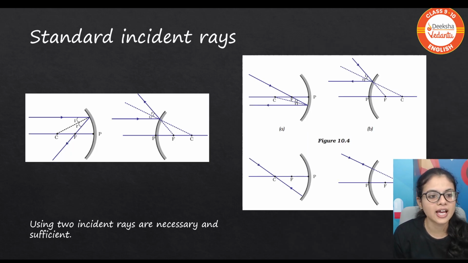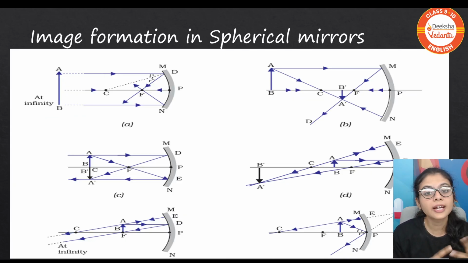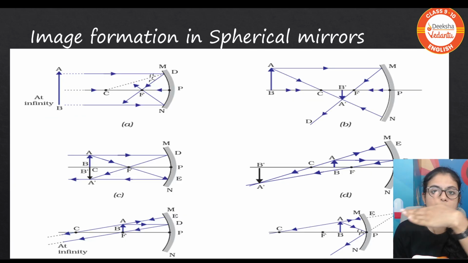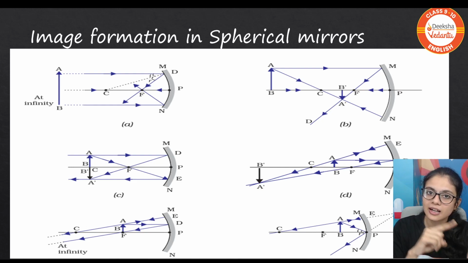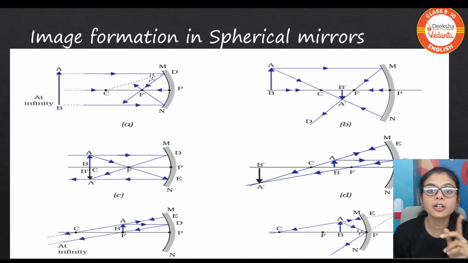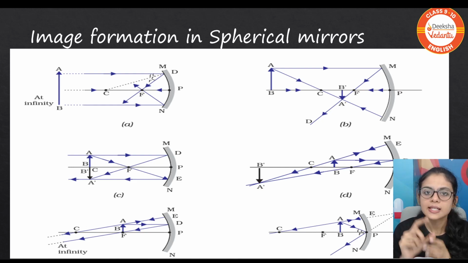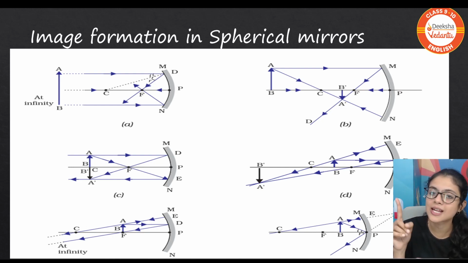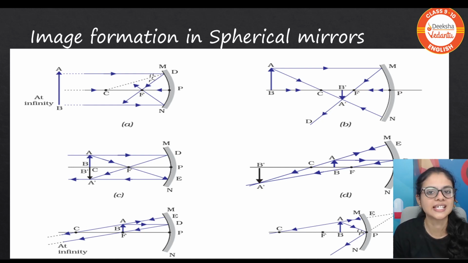So what are the ray diagrams now? We have 6 ray diagrams for a concave mirror, starting with the object at infinity, right? When the object is at infinity, rays come parallel and we have studied parallel, focus. So the image is formed at the focus. It's small in size, diminished. You can remember with the star. A star is very far and the image you can see is just point sized.